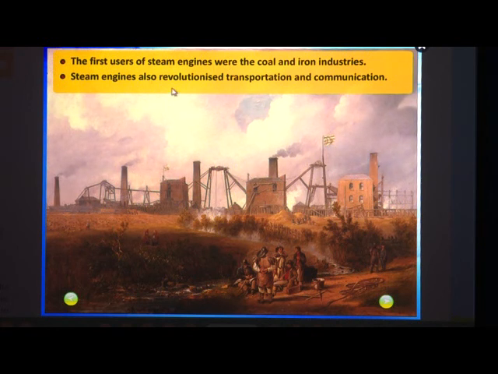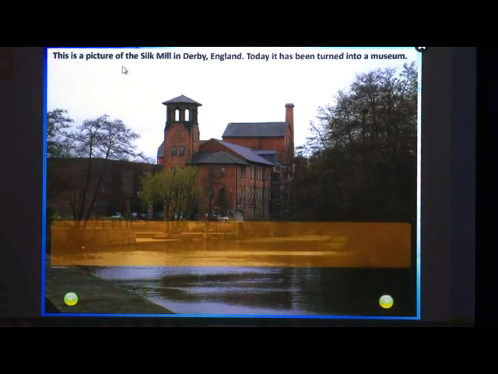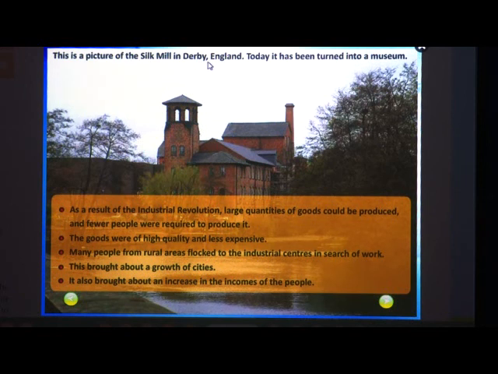Steam engines also revolutionized transportation and communication. This is a picture of the silk mill in Derby, England. Today it has been turned into a museum. As a result of the Industrial Revolution, large quantities of goods could be produced and fewer people were required to produce them. The goods were of high quality and less expensive.